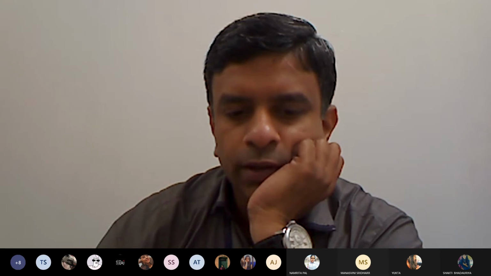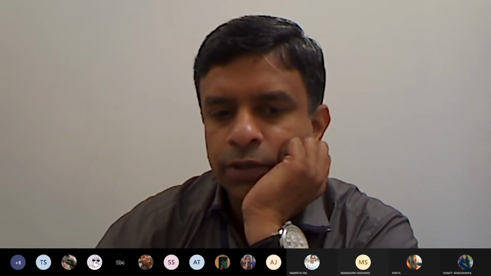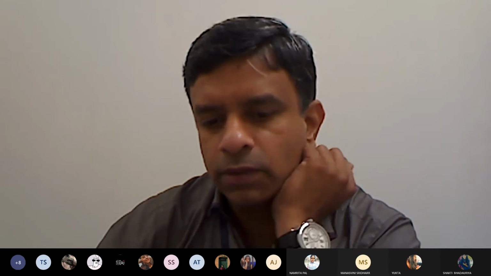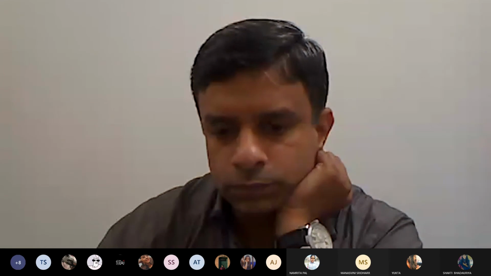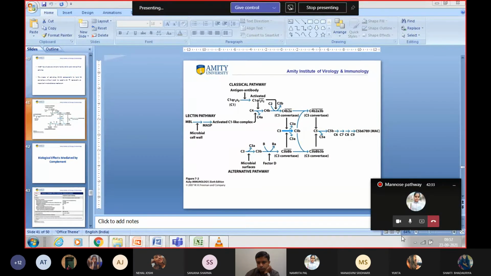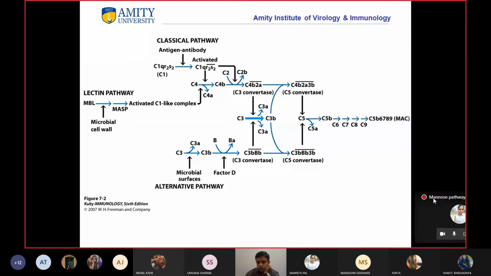Now let me just show you one figure and then I will show you the video of this pathway. Students, this is the picture which shows all three pathways in one picture: the classical pathway, lectin pathway, and the alternative pathway.